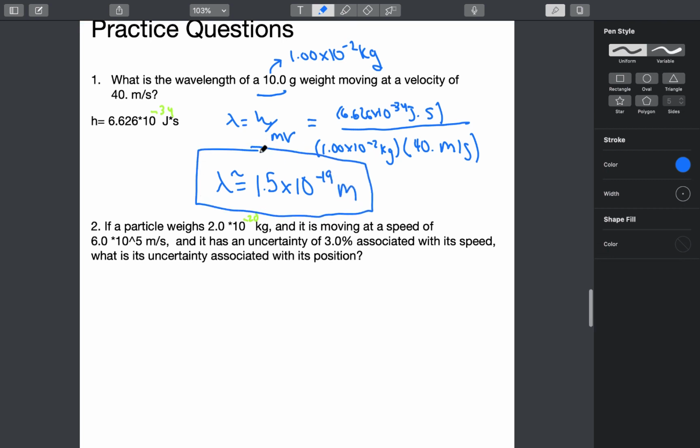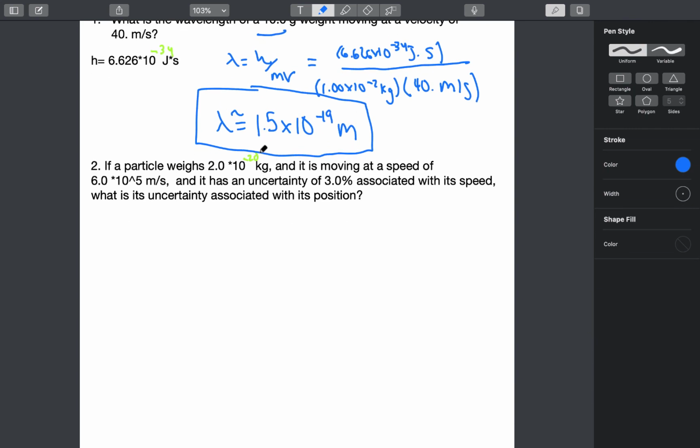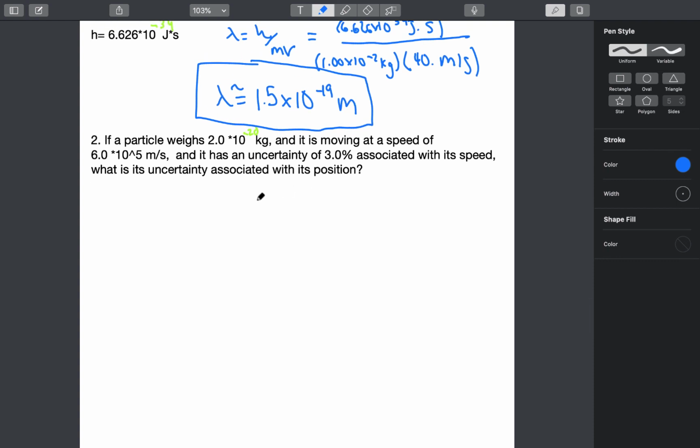So now let's do the second problem. Here I ask you to find the uncertainty associated with its position. So this is begging for you to use the Heisenberg uncertainty principle, which is the uncertainty associated with the position times the uncertainty associated with the momentum, which is greater than or equal to h, which is Planck's constant, over 4 pi. So in order to find the uncertainty associated with the position, you just have to solve for that variable. So delta x is equal to h over 4 pi times delta p.